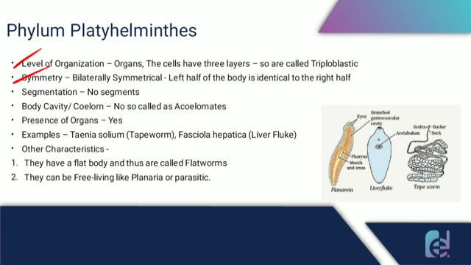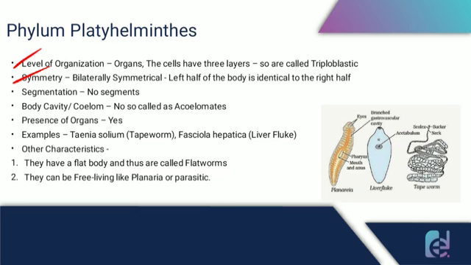Their body also does not have any segmentation, and they also don't have a body cavity. That is why they are known as acoelomates, and they have the presence of organs. Some examples are tapeworm and liver fluke.